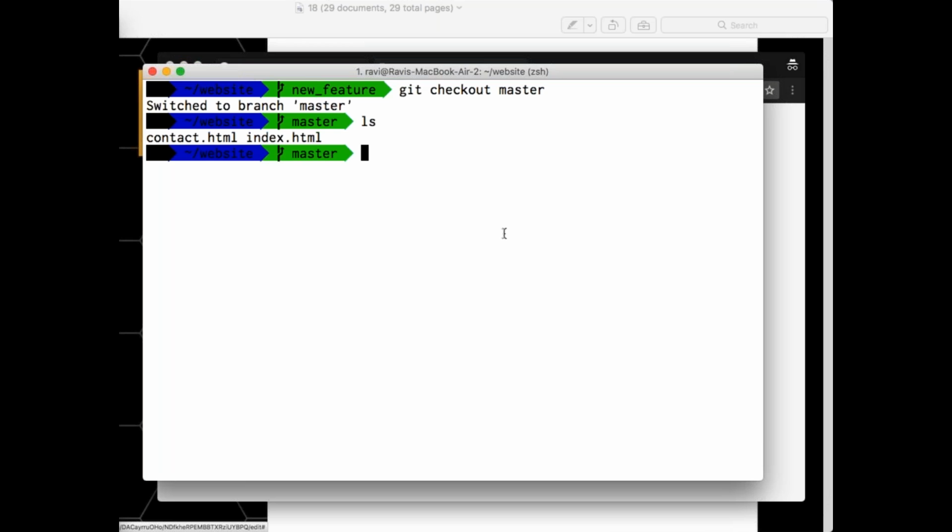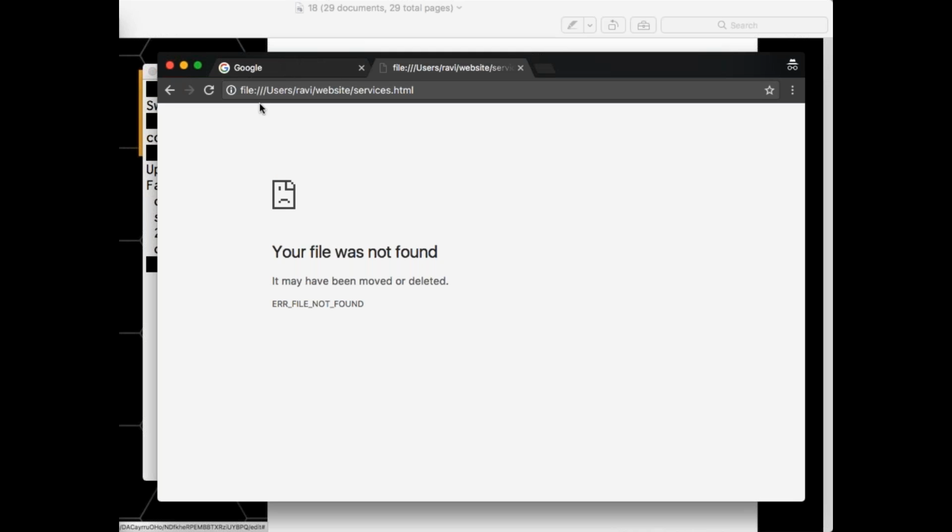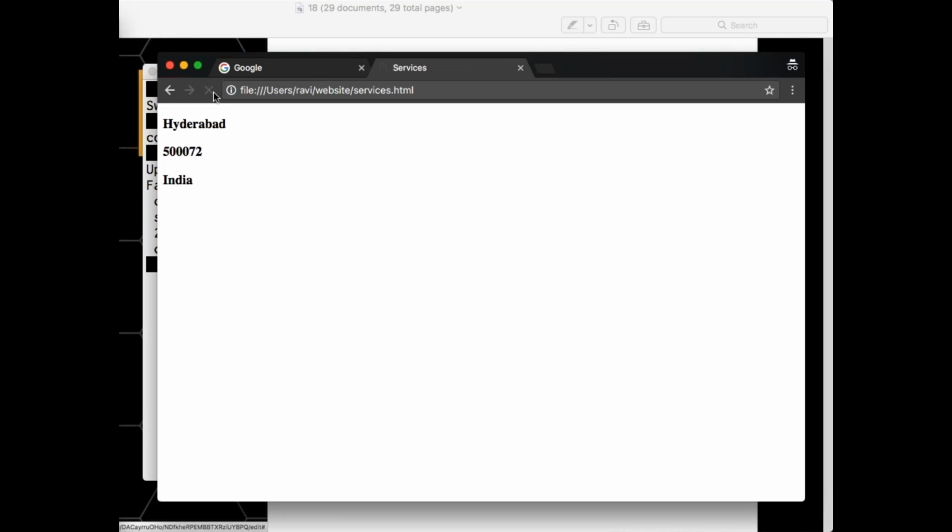How am I going to do that merge? Merge new feature. Now if I do git merge bug fix, what would be the problem? Exactly. So services.html would not be there, right? Now it says it inserted. Now if I do a refresh, earlier it said the file was not found. Yes, you have services.html. Why? Because I copied the same thing, right? That's the reason why I was getting these particular changes.